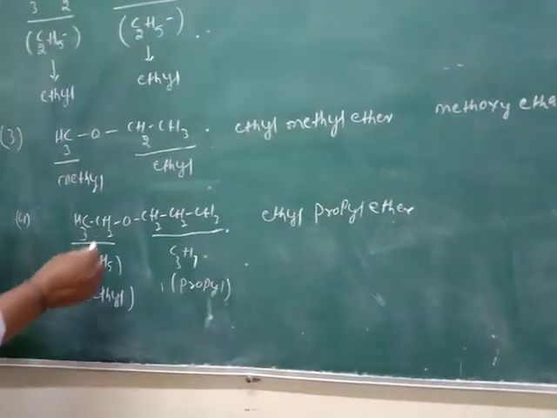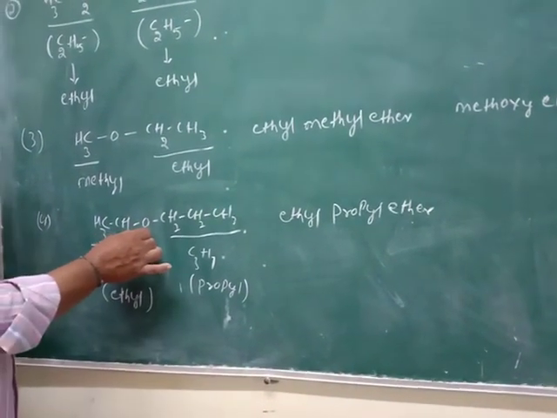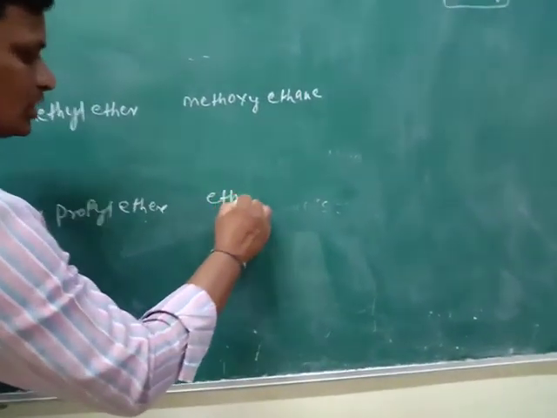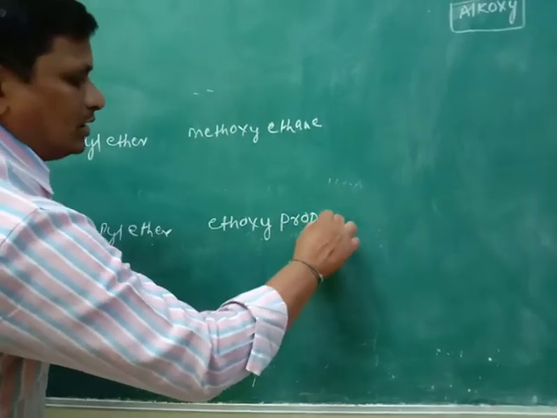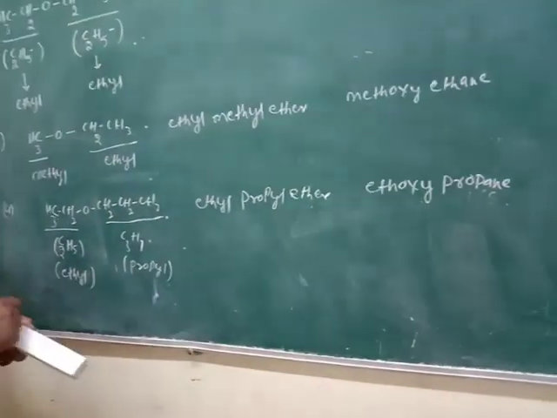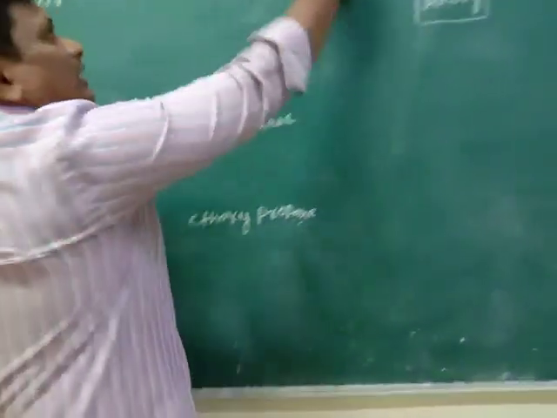According to IUPAC nomenclature, the name is ethoxypropane. These are the simple examples of ethers. So then next compound.